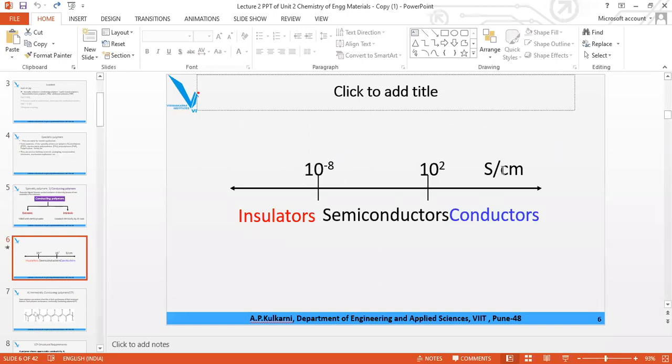Up to 10 raised to minus 8 S per cm, the material is a bad conductor. 10 raised to minus 8 to 10 raised to plus 2, they are semiconductors. And from 10 raised to plus 2 onward, they are conductors. What is the S per cm unit? You may give me the answer.